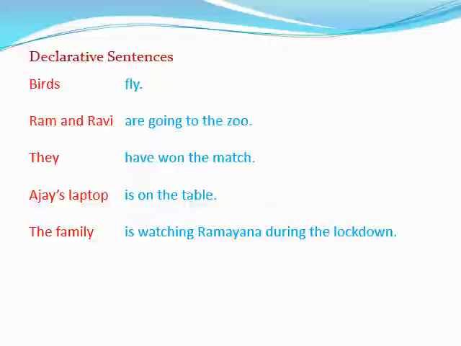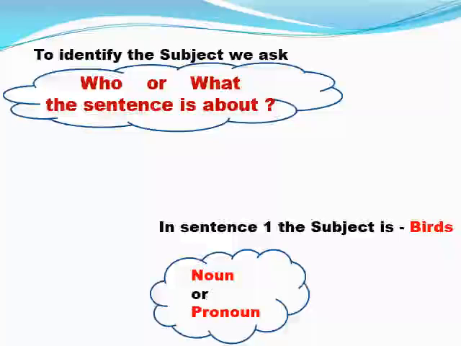Let us study the first example. Birds fly. A short sentence but makes complete sense. Now, let us identify the subject in this sentence. To identify the subject, we ask the question who or what the sentence is about.